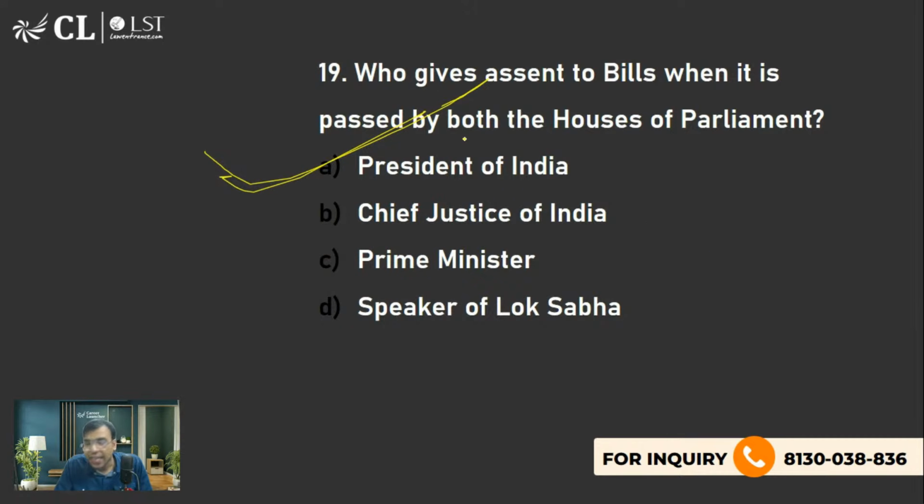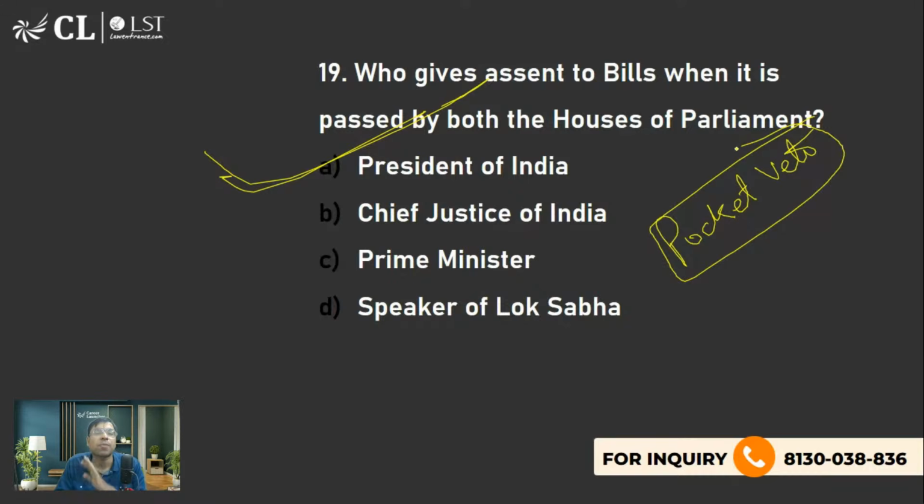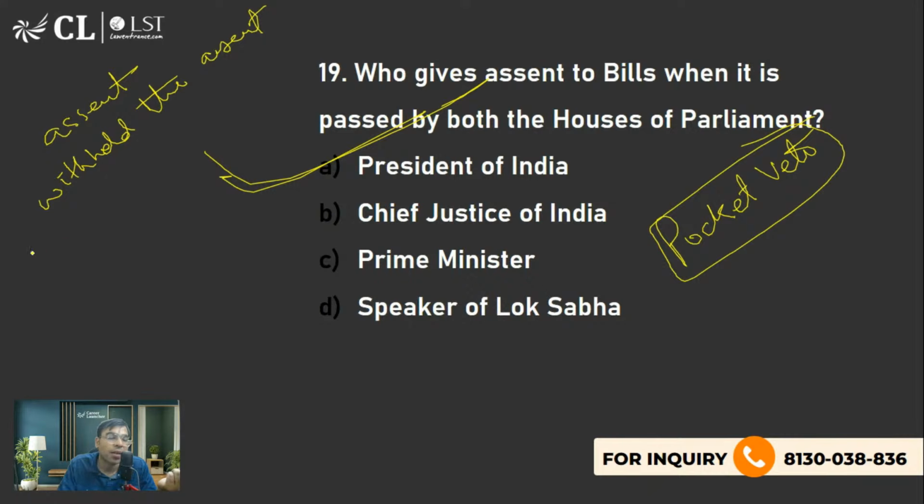Now, technically, pocket veto is not mentioned in the constitution explicitly. Pocket veto मतलब क्या होता है? Pocket veto means president is not deciding on the bill. ठीक है? So constitution, when you read, it talks about president can give assent. Instead of using the word rejecting, they are using withhold the assent, means reject the bill. And in some case, send back the bill, है ना?